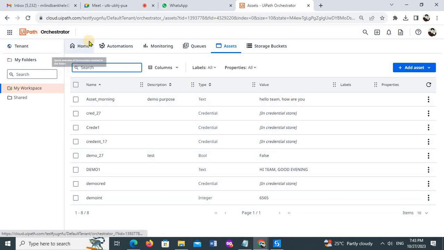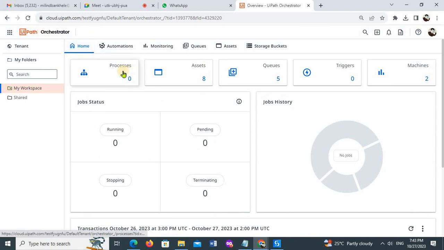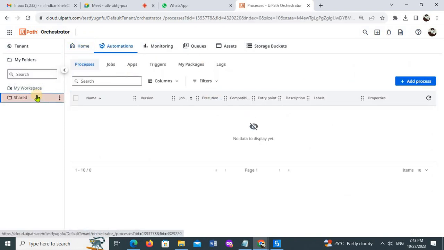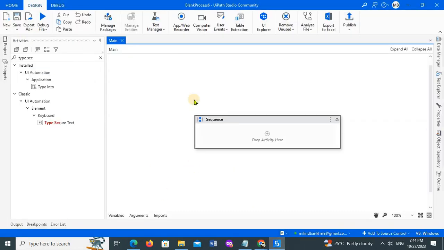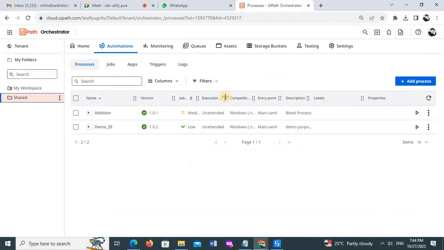For example, right now I don't have any process with me, so I'll just show you. These are two different bots, or robots, or you can say two different processes, that means two different automations. For example, I have 10 processes with me, and each process is nothing but, if I develop some code here, that means I have created one process or one bot. Once we deploy that bot, it's like this process or that process.